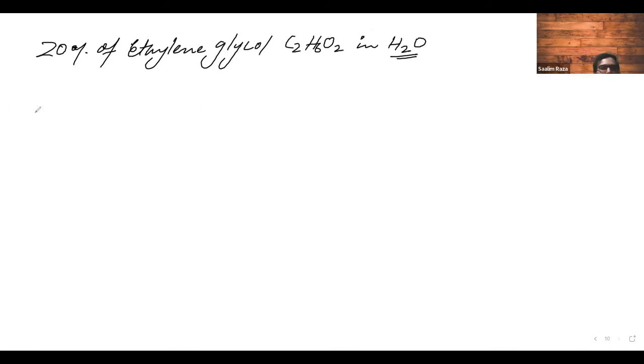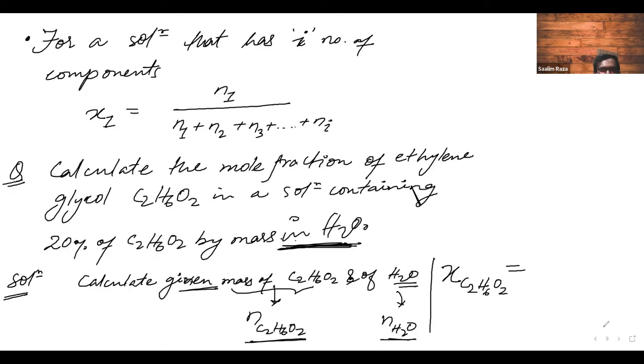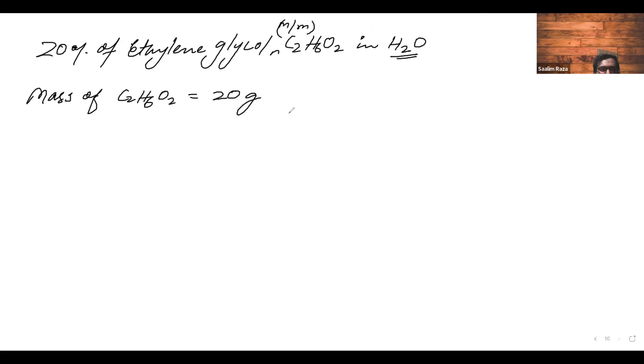So how did we get this? First, the mass of C2H6O2 will be equal to 20 grams. Why? Because this was 20% of ethylene glycol, a mass by mass percentage. Then mass of C2H6O2 is 20 grams. Mass of H2O will be equal to 100 minus 20, which is 80 grams.